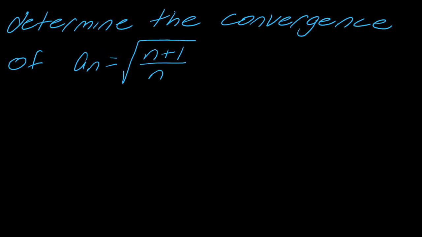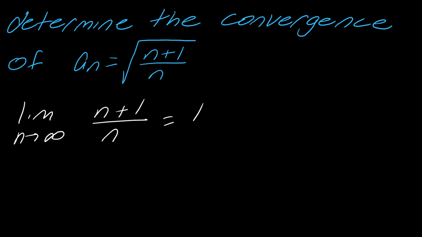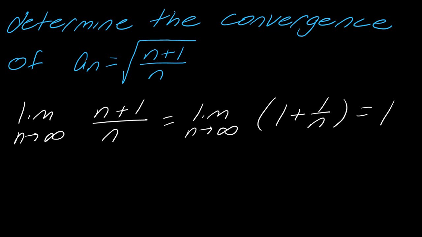So I have this next function here, and we actually already used this in some sense. What I can do is think about just the inside part of the function at first. If I wanted to, I could break it up like this, where I have n plus 1 over n. And of course, with this limit, I could just apply some algebraic rules, so I can break this up into 1 plus 1 over n. And so I can see that this particular limit is going to converge to 1.